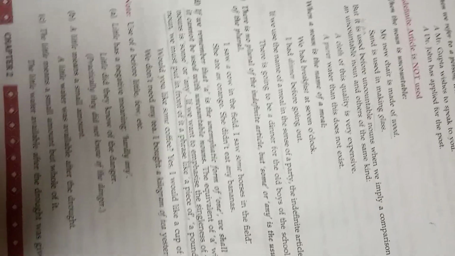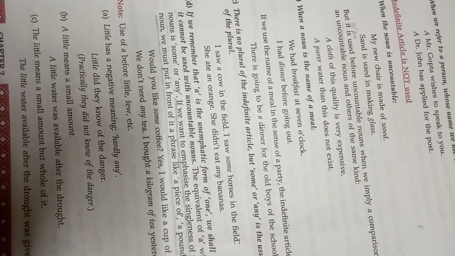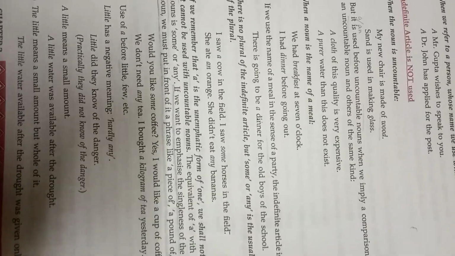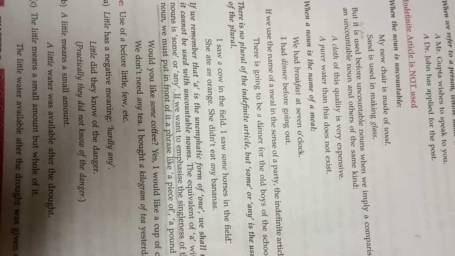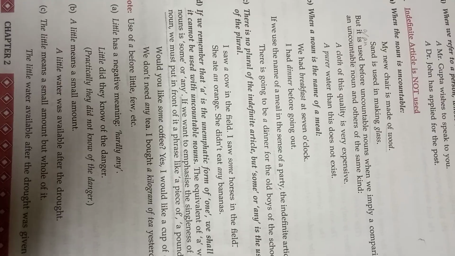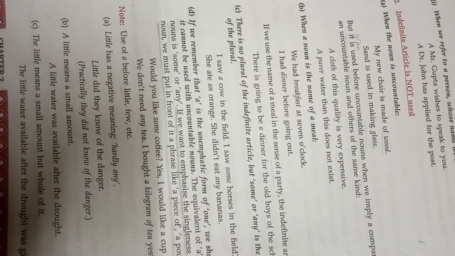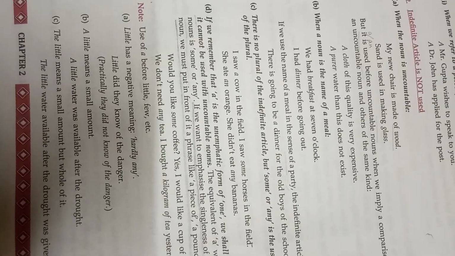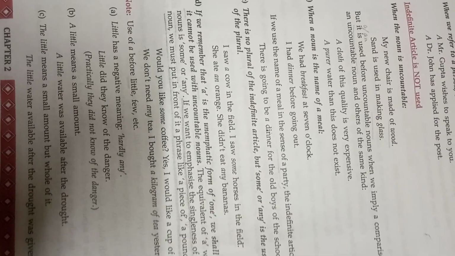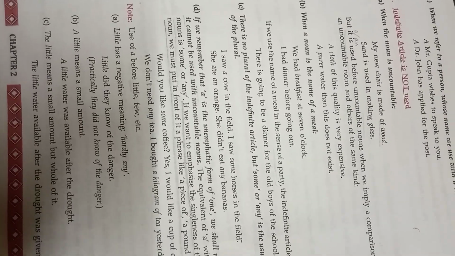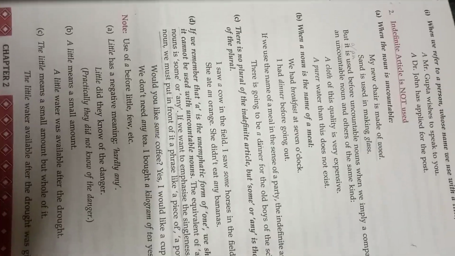But it can be used before the same uncountable noun when we imply a comparison between an uncountable noun and others of the same kind. For example, a cloth of this quality is very expensive. I can say a wood of this quality is very expensive. Of course you cannot count water, but we say a purer water than the water of AquaGuard does not exist.